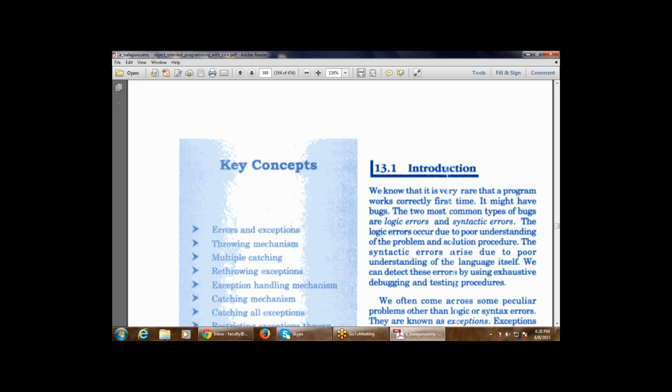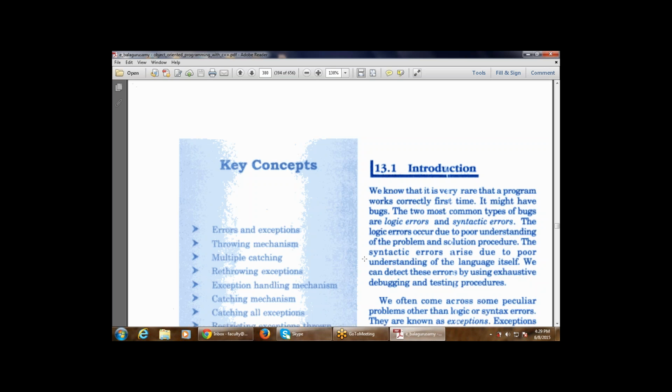Syntactic errors occur due to poor understanding of the language itself. So one is a logic error, one is a syntactic error. Logic errors mean a semicolon missing, a problem with the curly braces, and any silly mistakes. These are known as logical errors. In the same way, syntactic errors arise due to poor understanding of the programming language. Suppose I don't know the concepts of the object-oriented language. I don't know how to write the program, how to use objects and classes. That is known as a syntactic error. So there are two types of errors that are known as exceptions in C++: one is logical errors, one is syntactic errors.